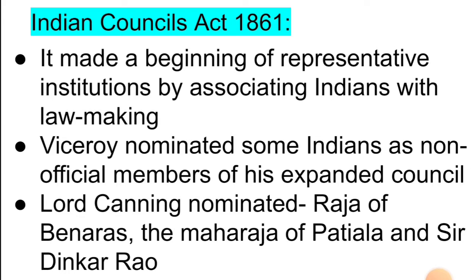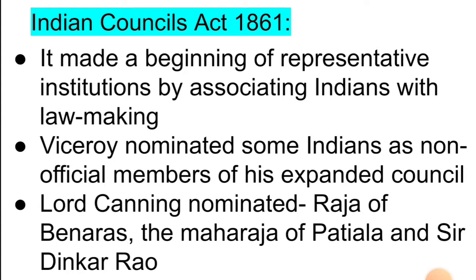Now after that, many Indian Councils Acts were passed. This was made to mark the beginning of representative institutions and give representation to the Indians by associating Indians with lawmaking. So, the Indian Councils Act of 1861. It made a beginning of representative institutions by associating Indians with lawmaking. The Viceroy nominated some Indians as non-official members of his expanded council. Lord Canning nominated the Raja of Banaras, the Maharaja of Patiala, and Sir Dinkar Rao.